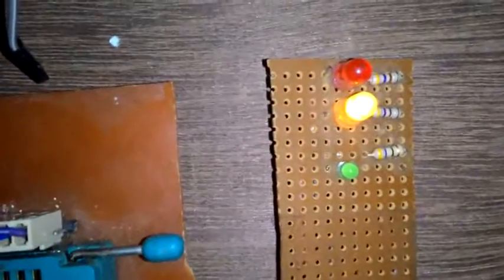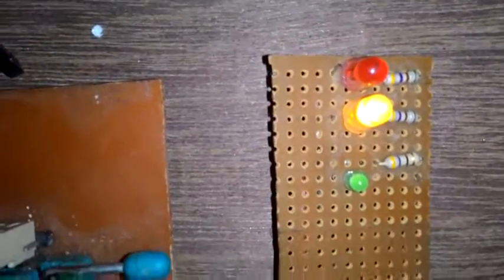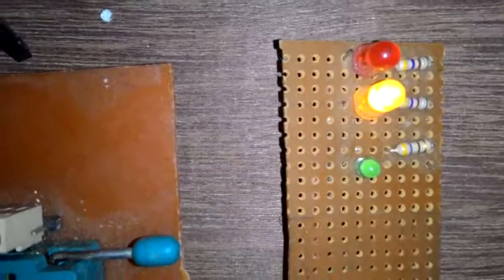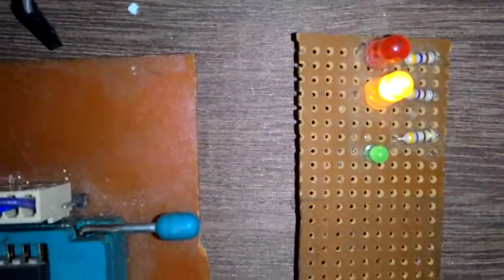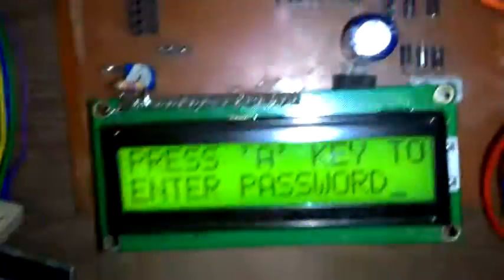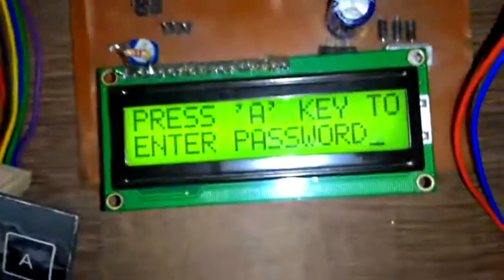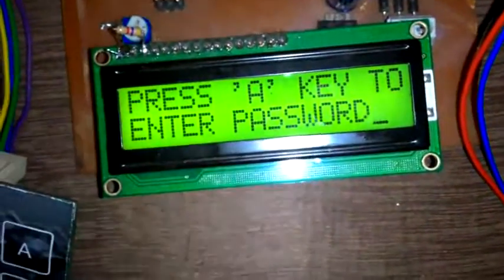I also use LED indication here. So there is a red LED, yellow LED and green LED. So the yellow LED glowing means that we have to perform certain action using keypad. So what LCD says, press A key to enter the password.